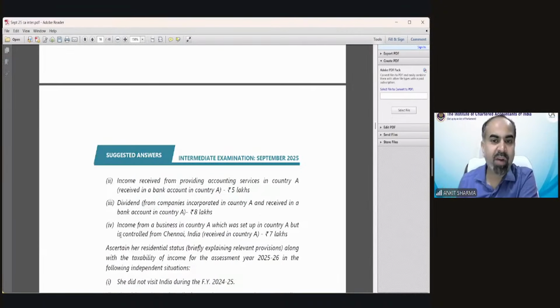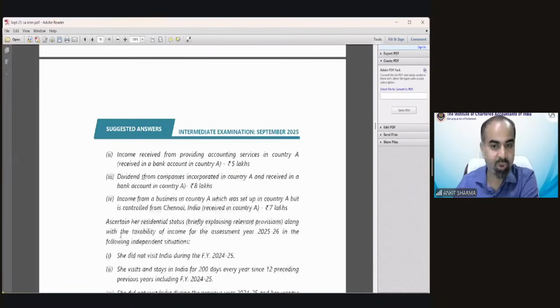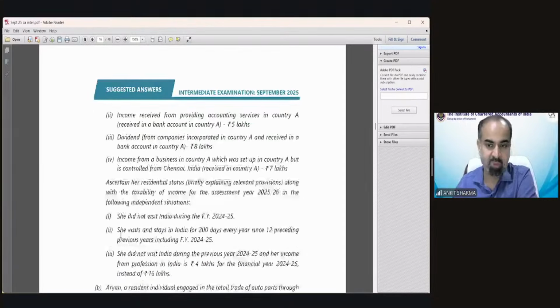So income received from providing accounting services in country A, received in a bank account in country A, is 5 lakh rupees. Dividend from companies incorporated in country A and received in a bank account in country A, 8 lakh rupees. Income from a business in country A, which was set up in country A but is controlled from Chennai, India, received in country A, 7 lakh rupees. Ascertain her residential status. So first of all, they want to know what is the residential status of Shweta. Ascertain her residential status along with the taxability of income for the assessment year 25-26.